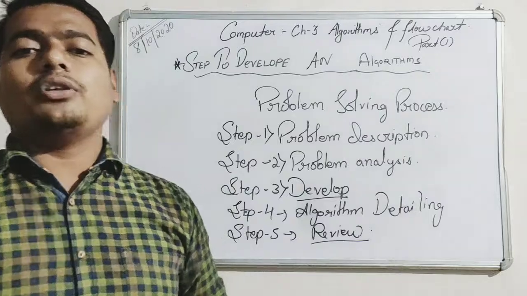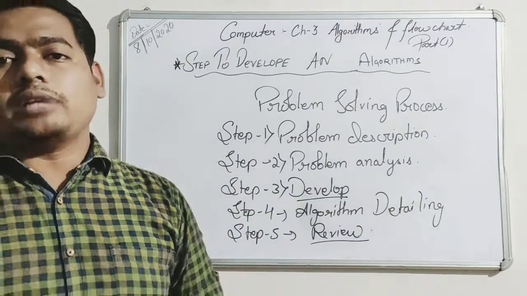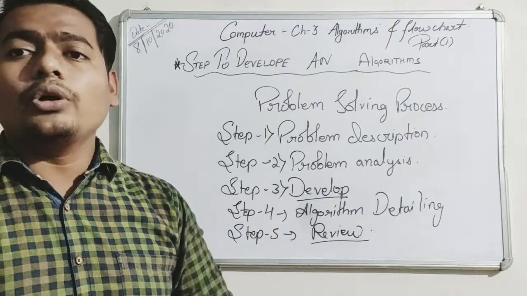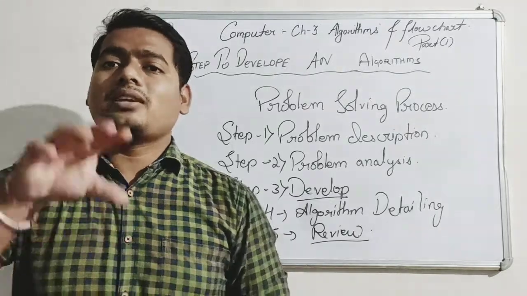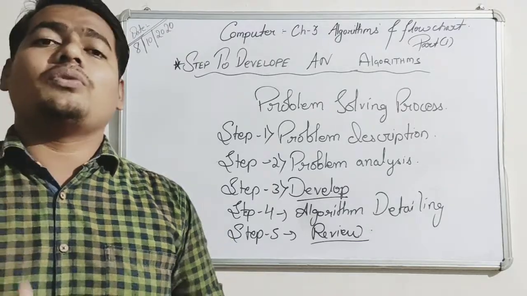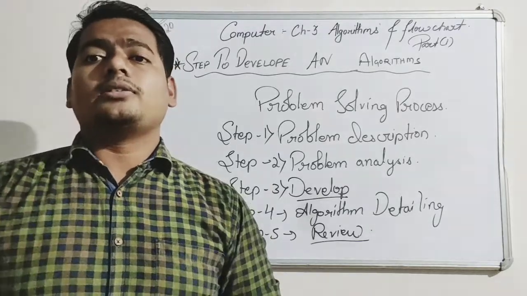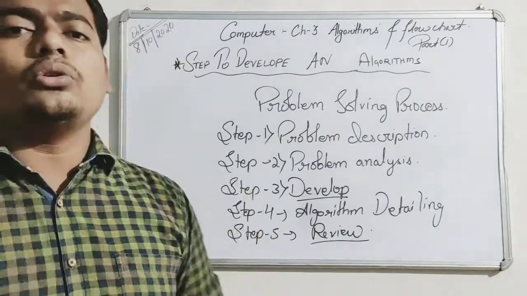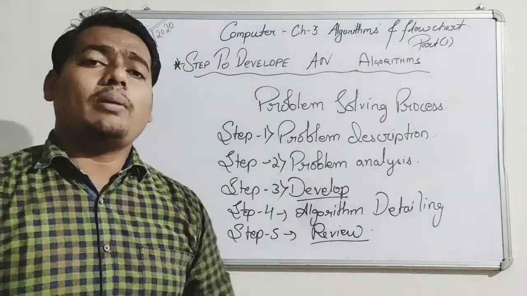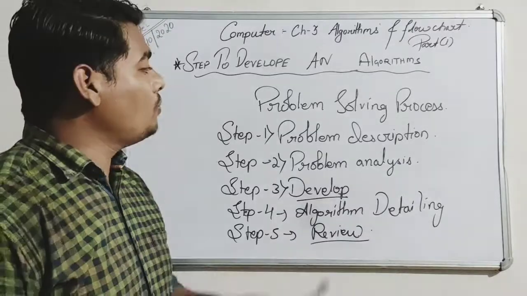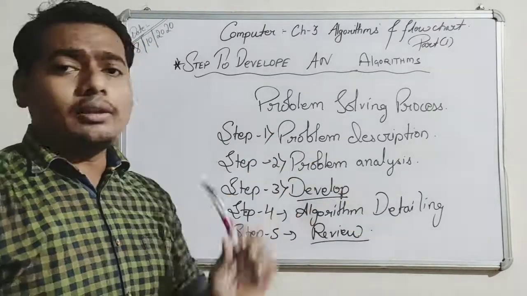One example is given here, on page number 38. One algorithm was given, writing an algorithm, how to write it. You can learn it from your book. Then step by step in a blue box it was shown, step 1, the meaning of step 1, with explanation. The advantages and disadvantages of algorithms are also shown. Now I will explain the advantage and disadvantage of an algorithm. I hope you all have understood this very well.